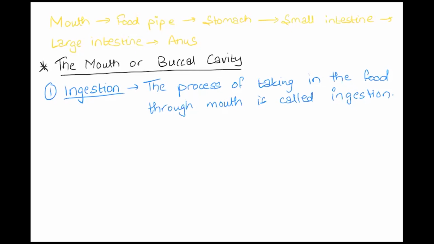The first thing we are discussing is the mouth or the buccal cavity. We all know that we take in our food through the mouth. The process of taking in food through the mouth is known as ingestion. Is it clear to you till now? Mishka, any doubts you have?